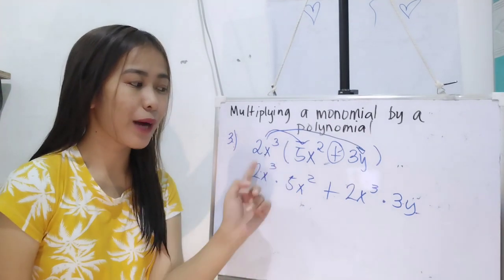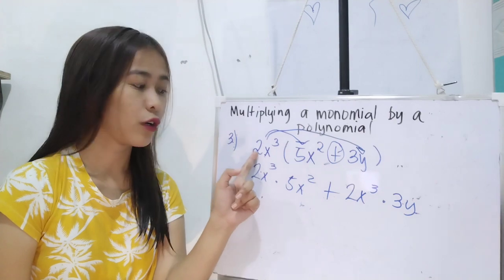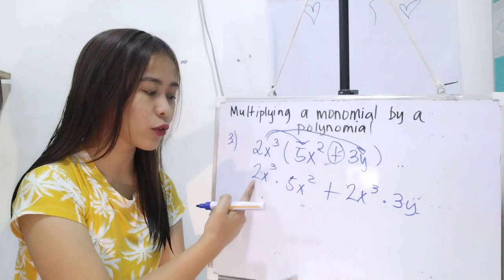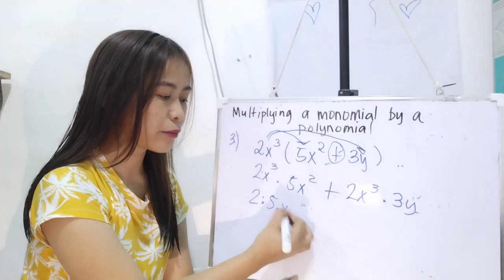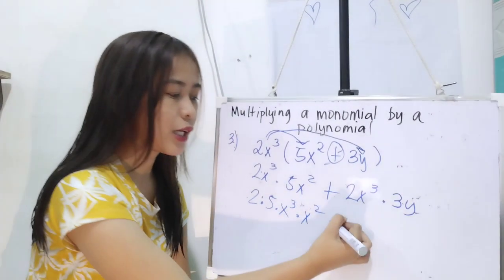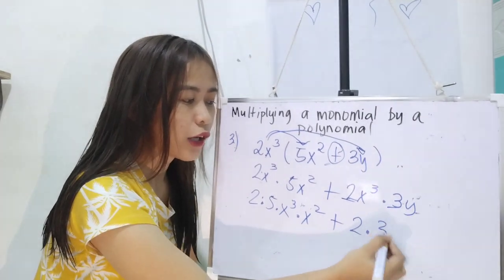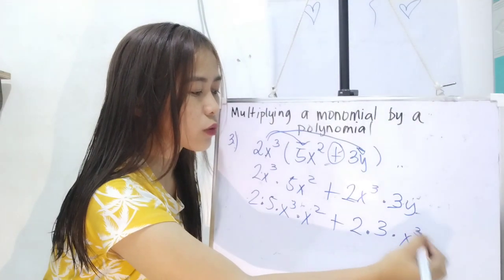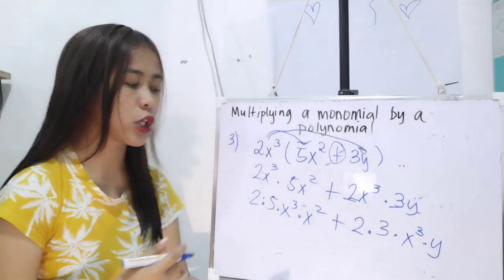Okay? Ito lang yung nag-iba, yung magdi-distribute ka. Pero same process pa din after nito. Okay? So, kunin mo lang lahat ng numerical coefficient. Itong 2 times 5. So, we have 2 times 5 times x raised to 3 times x raised to 2. Okay? Plus, kunin mo yung 2 and 3. 2 times 3. Of course, we are going to multiply. Times x raised to 3 times y. And then, do the operation.